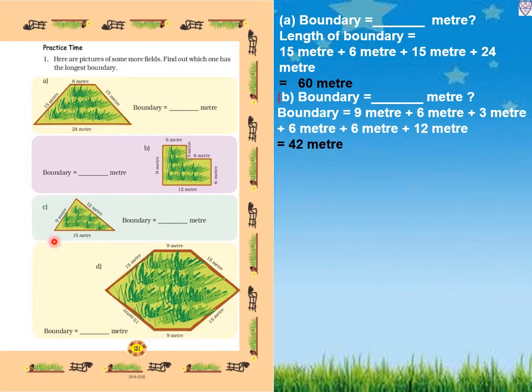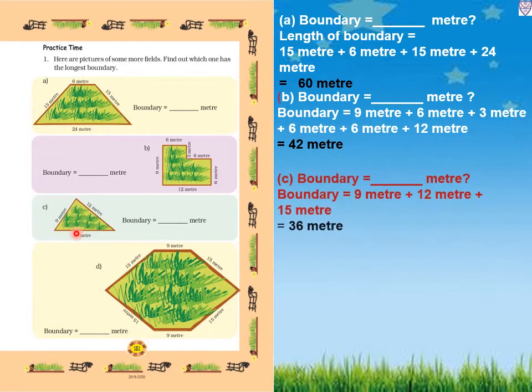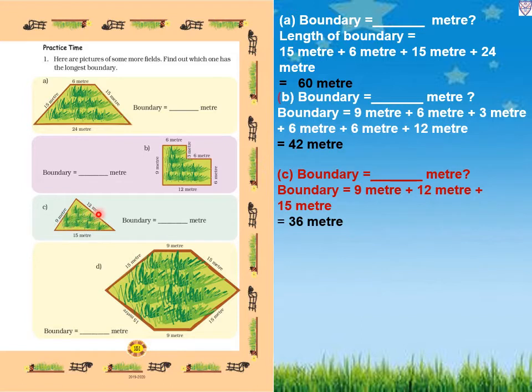Now see, a triangle shaped figure is given. So we have to add all the sides. So we will add 9 meter, 12 meter and 15 meter. So 9 plus 12, 21. 21 plus 15, that is 36 meter. Now D.